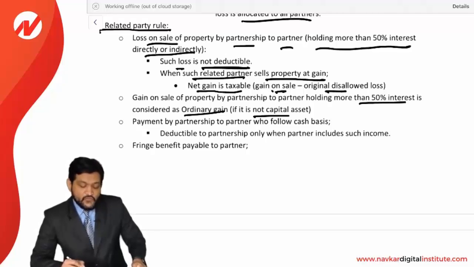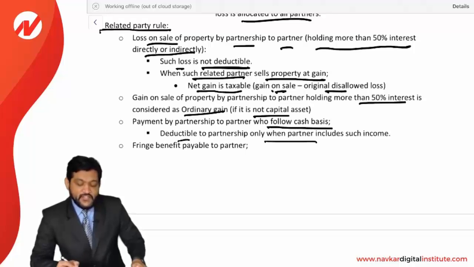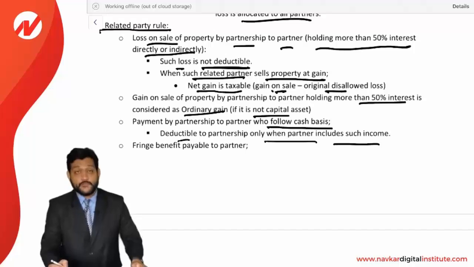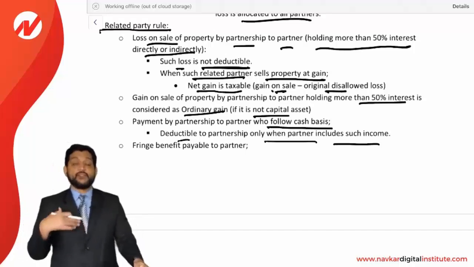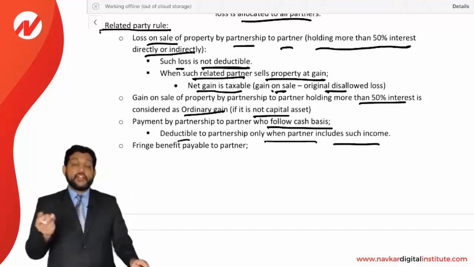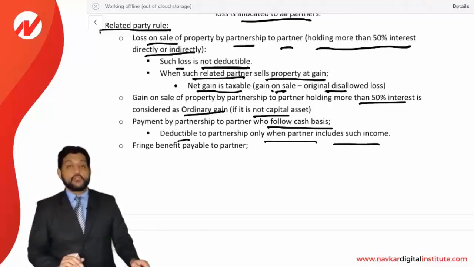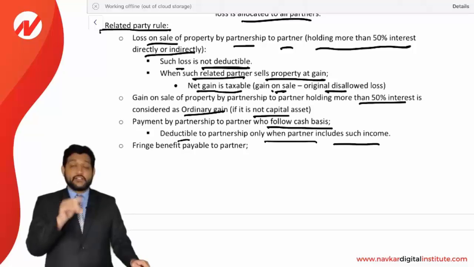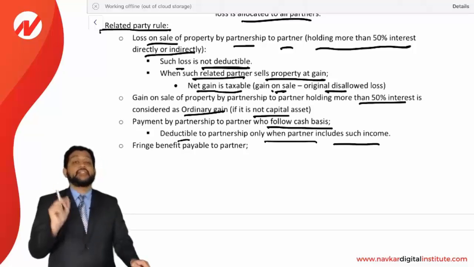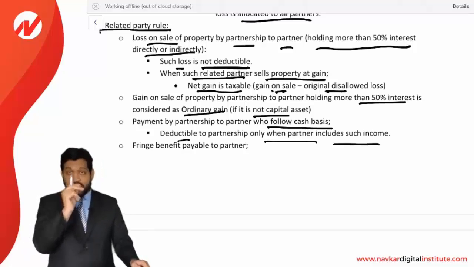Payment by a partnership to a partner who follows a cash basis is deductible to the partnership only when such partner includes such income. Partnership is paying some amount to the partner, so it will be recognized only when the partner records the income in his books. Let's say the partner is following a cash basis and the partnership is following accrual basis. A partnership will not be allowed a deduction on the accrual basis until a partner recognizes that income in his books. So that is a rule to be remembered.